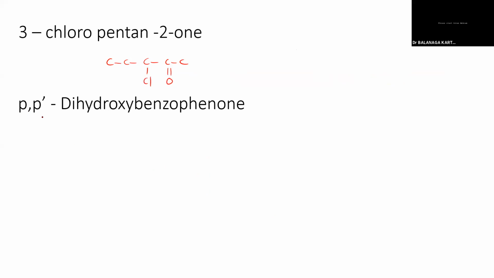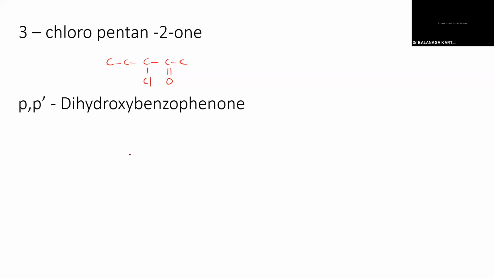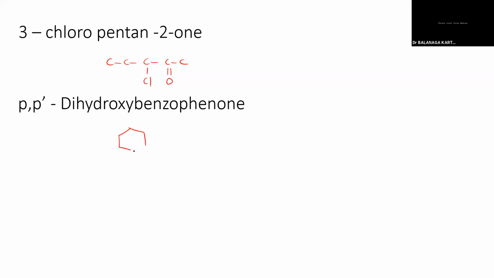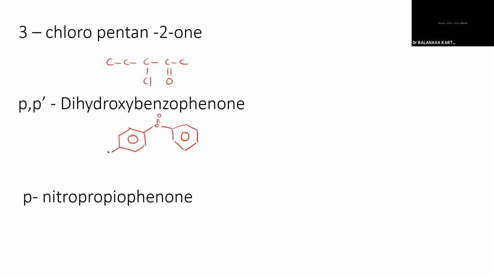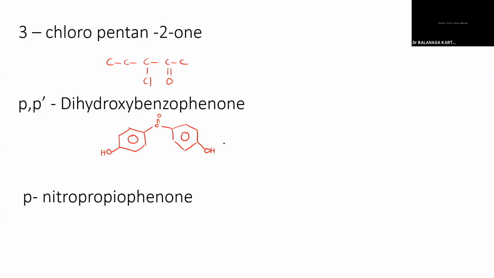Good. Para, para-dihydroxy benzophenone. How can we write? Sir, benzene. The question may be given like this: two benzene rings, and in the center you'll have the ketone group. Very good. So two benzene rings, and in the center position the keto group is there. This is what a benzophenone is. And then at the para positions you should add OH groups. Very good. This is OH, and this is a para position for the ketone group. So para, para-dihydroxy benzophenone.